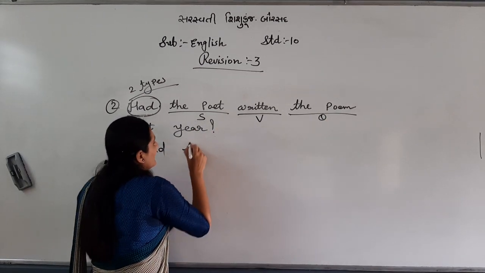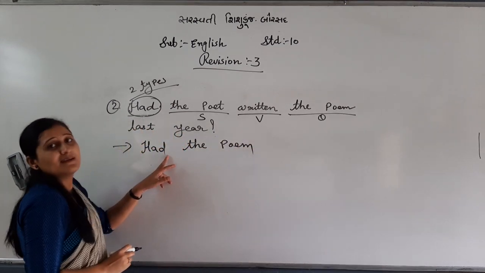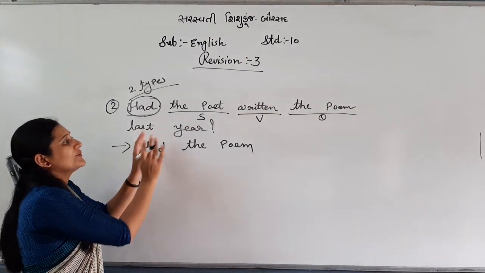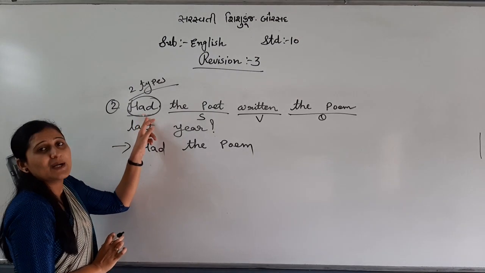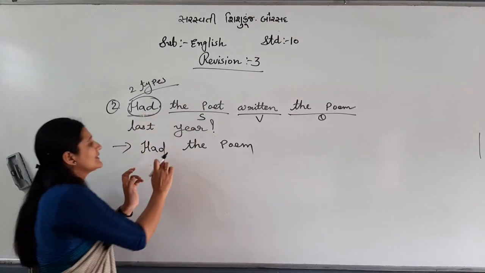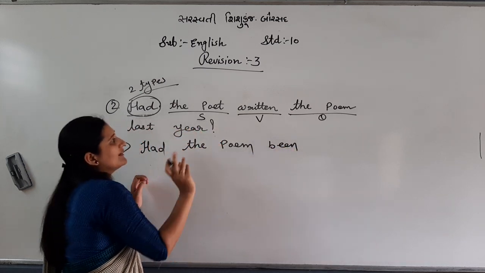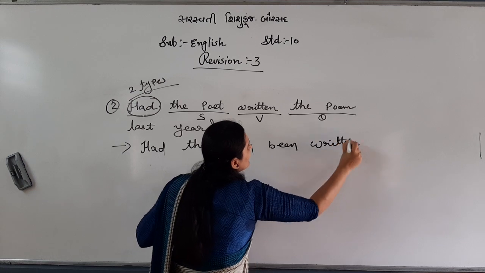So what should be the answer? Had, then the object: had the poem, then B-E-E-N or B-E-I-N-G according to tense. So which tense is it? Past perfect. So we should have had plus been plus V3. So had the poem been, now V3: written.